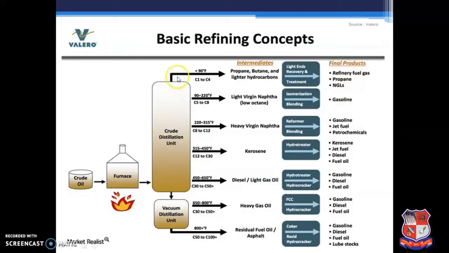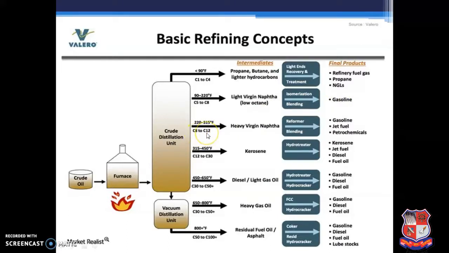The top product from the atmospheric distillation contains carbon number 1 to 4. Those are propane, butane and light hydrocarbons. With light ends recovery and treatment, it can be converted into refinery fuel gas, propane and natural gas liquid. Carbon number 5 to 8 is light virgin naphtha. By isomerization and blending, it can be converted into gasoline.